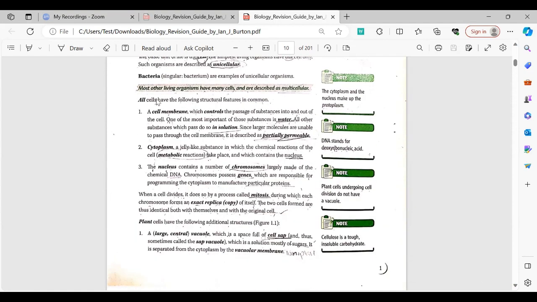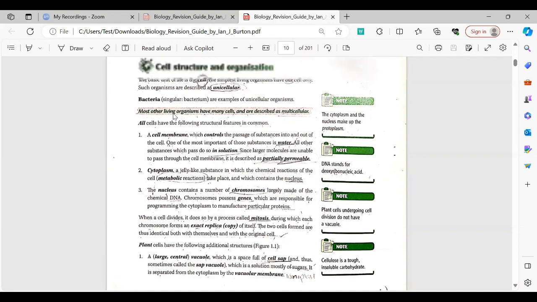Now, these are the common things which are present in all three organisms: a cell membrane, a cytoplasm, and a nucleus. The cell membrane is a partially permeable membrane which does not allow large substances to be transported. Cytoplasm has nutrients which are basically necessary for the metabolic reactions to continue.